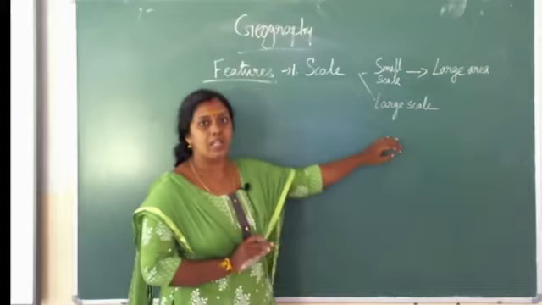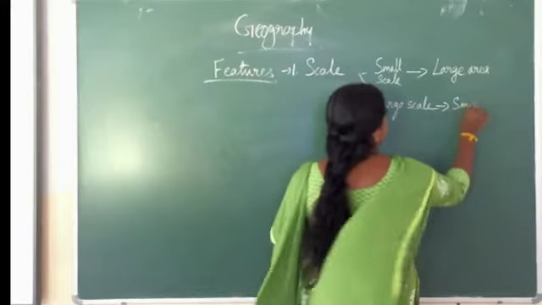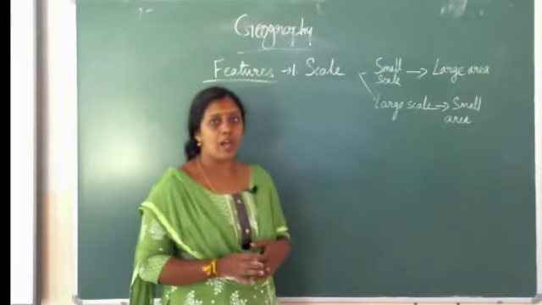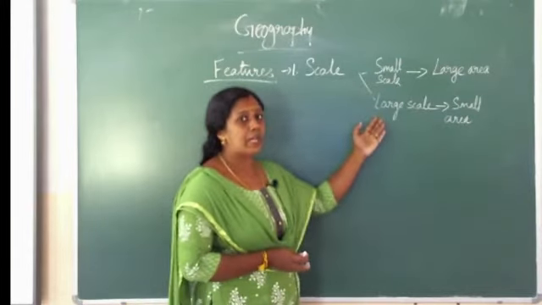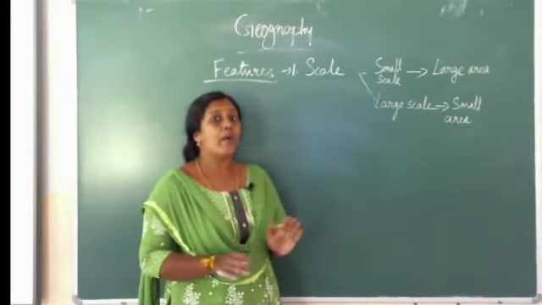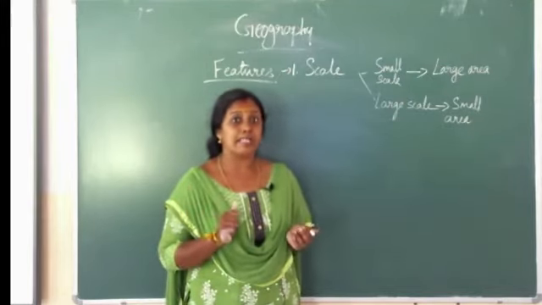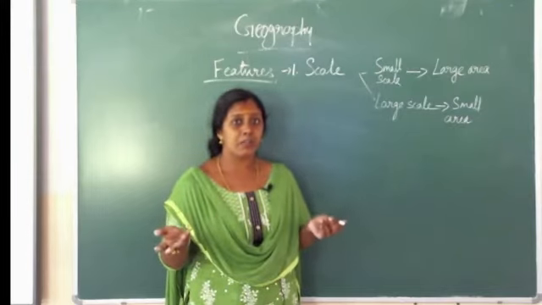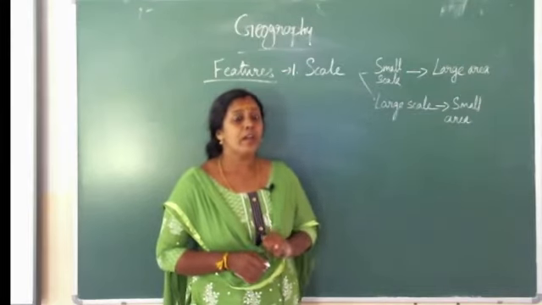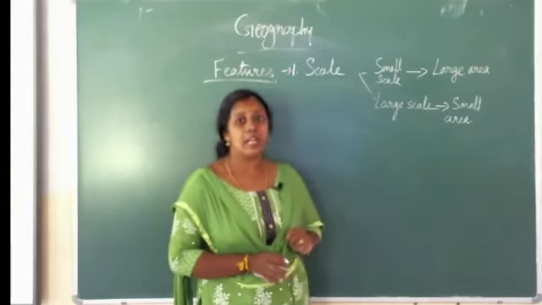But in the case of large scale, a large scale map covers a small area. So this type of large scale map provides detailed information of a place. For an example, we have already discussed a plan, correct? To build a house we need a plan. So that means it is drawn on a large scale. It provides detailed information of that building or a room. So that means large scale maps.